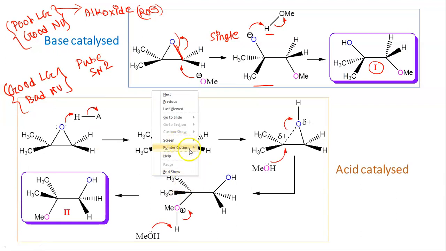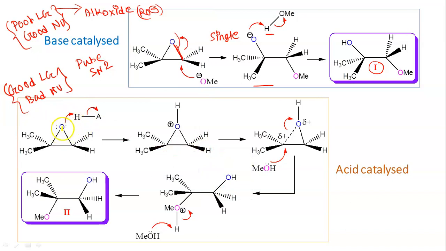So in the first step, there will be protonation of oxygen. This is actually our acid that we are using. It may be H2SO4. After the protonation, it is converted to a good leaving group as mentioned here. After that, what will happen? This CO bond and this CO bond are obviously not equal.